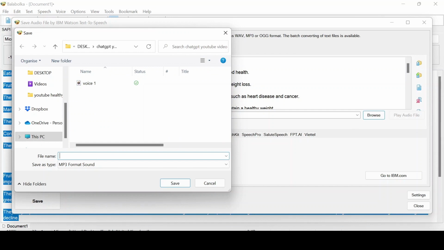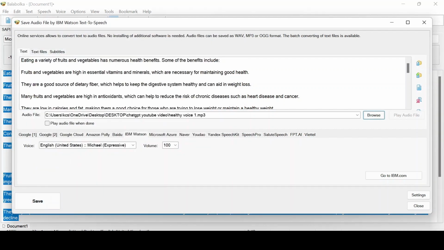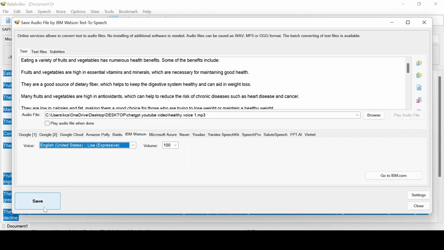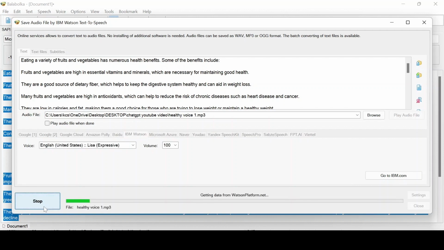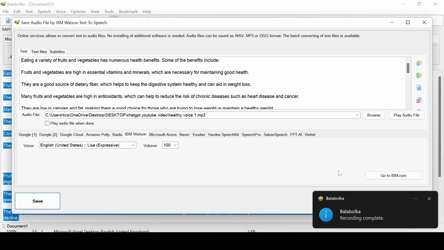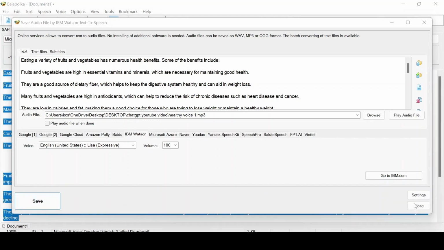Select a destination to save the voice. Select what country voice you would like and click Save. After it has processed everything, it will say recording complete, and now we have a voice for our video.